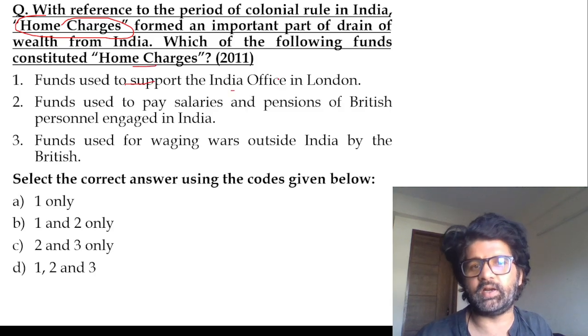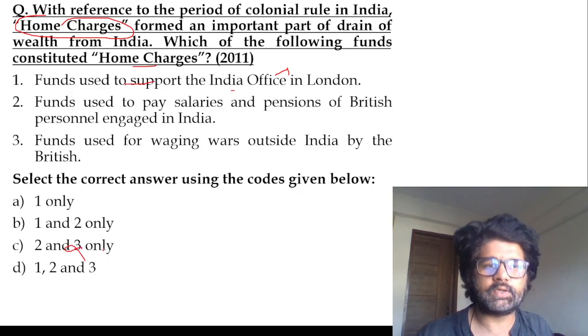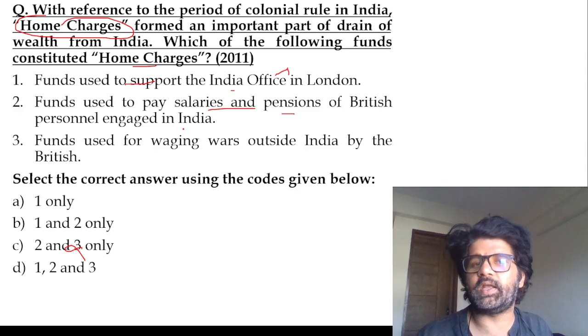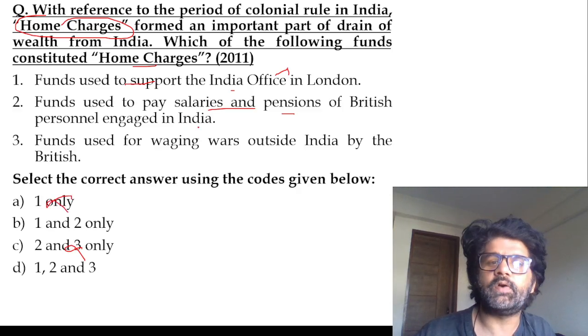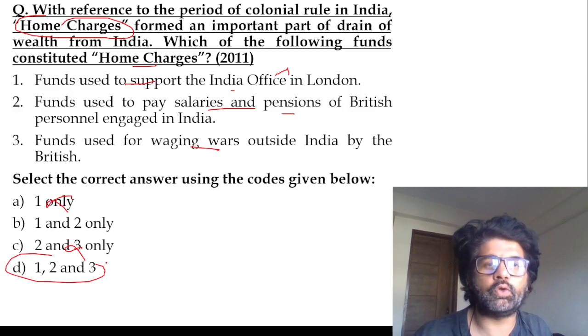Fund used to support the India Office in London. Exactly, our money supporting an office in London. So first is correct. Fund used to pay salaries and pensions of British personnel engaged in India. They will go back, they will get pension from our money. Correct. Fund used for waging wars. Correct. So the answer is D, 1, 2, and 3.